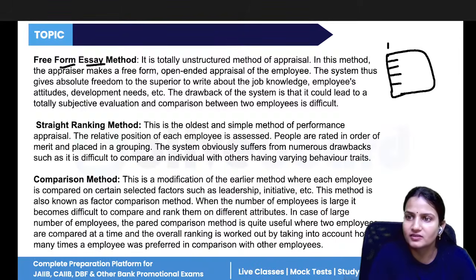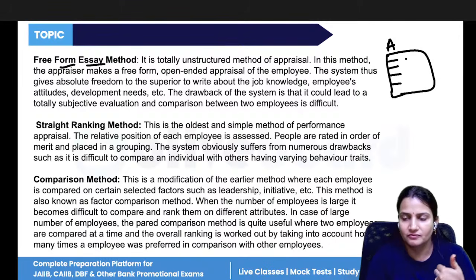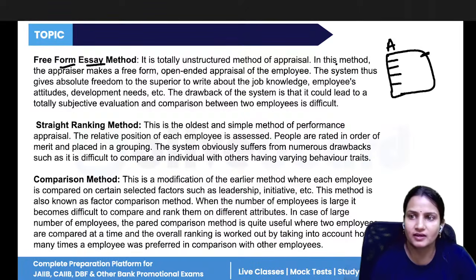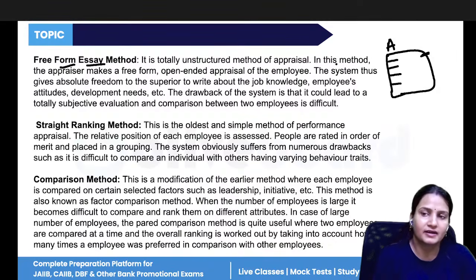If you are asked, okay, this is employee A, you have to write the positive and negative features of this employee. So you will write all the positive facts, how that employee has performed throughout the year. In critical incidents, how the employee reacted. You will write everything about that.